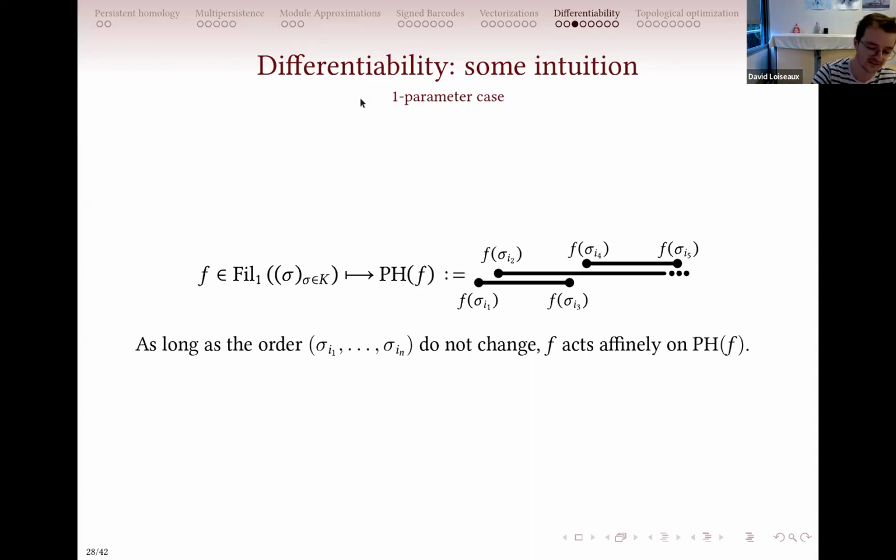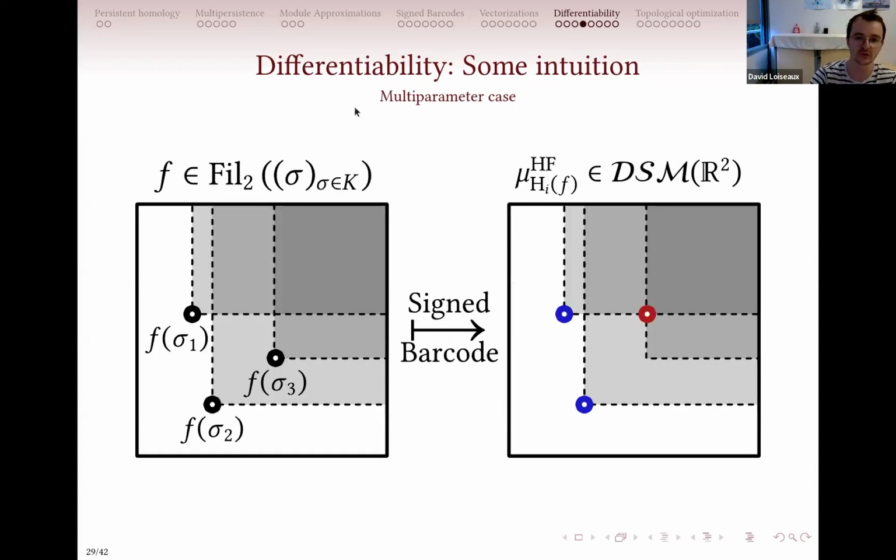So I will go into the details a bit more for the multi-parameter case, but for the sign measure. So in the two-parameter case, I have a filtration like this. There is a filtration value for three simplices, sigma 1, sigma 2, sigma 3. And sigma 1 appears here, so its lifetime is on this cone here. Sigma 2 appears here on this cone. And sigma 3's lifetime is, in the same way, this cone.